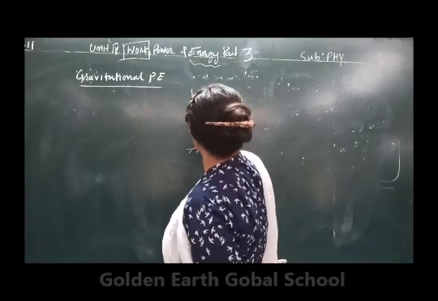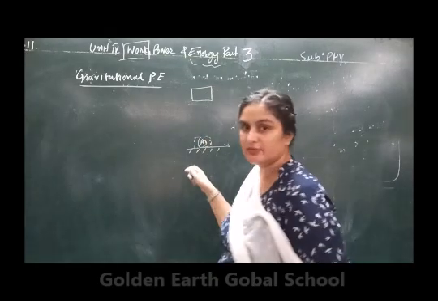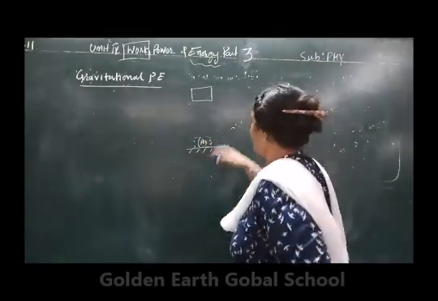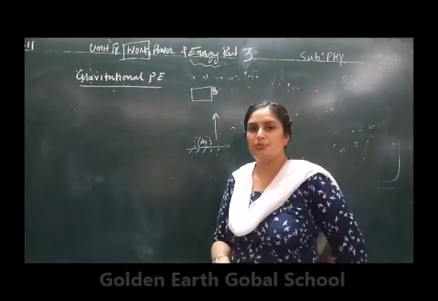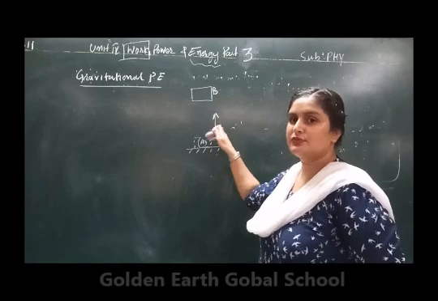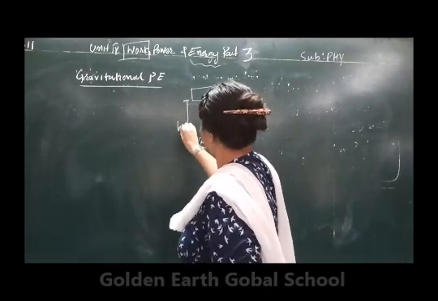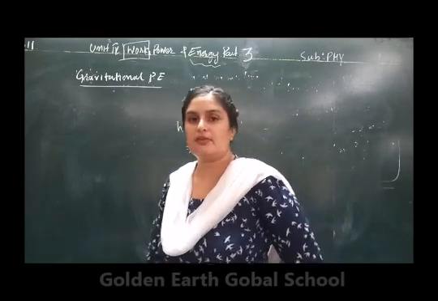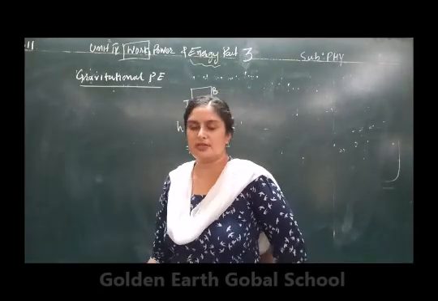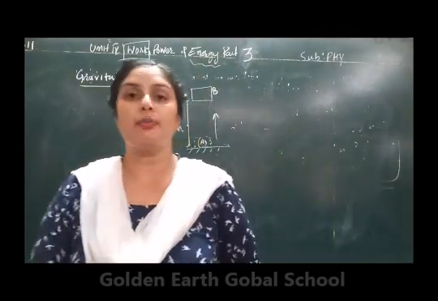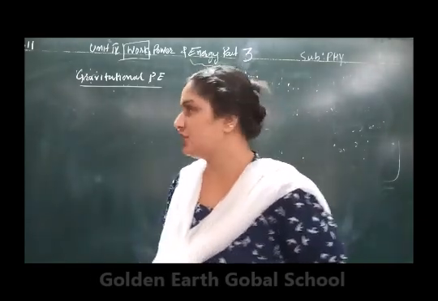And let us suppose I have applied a force. This is the initial position A, on the surface of the earth initially it is present, and I have applied some force. This block moves to the position B. Now let us suppose it has covered height h. Now I am going to calculate the work done. Firstly I am going to calculate the work done by the applied force. Then we will calculate the work done by the gravitational force.